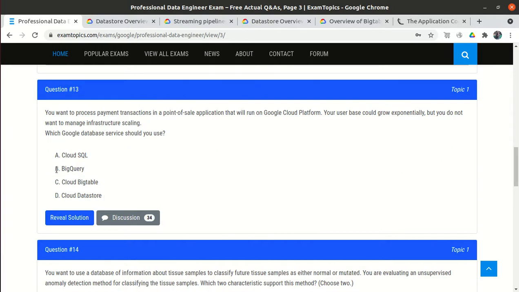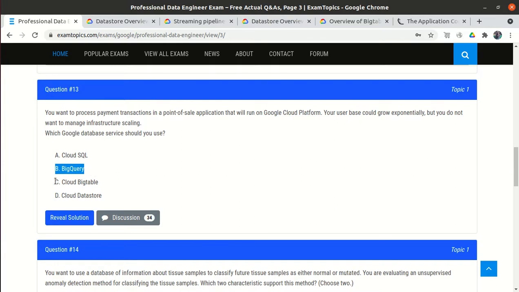We will not use BigQuery, because BigQuery is generally a warehouse which is used for analysis purposes, not transaction purposes. BigQuery is an online analytics platform, not an online transaction platform. But here we need to perform transactions. So option B is totally wrong.